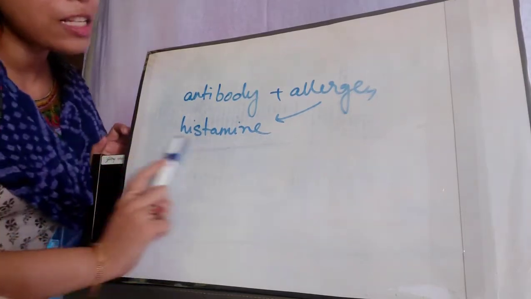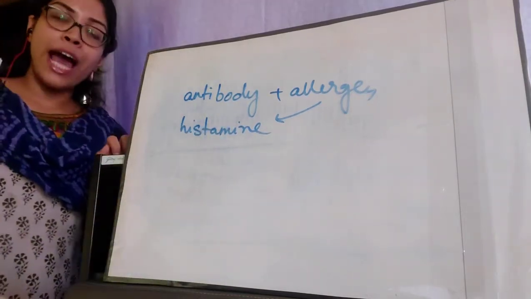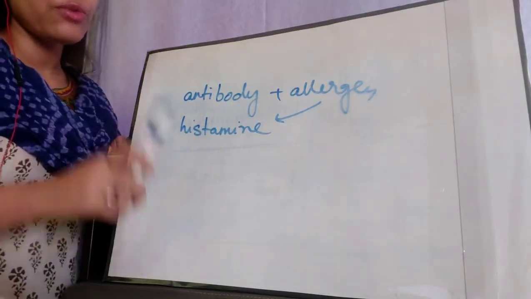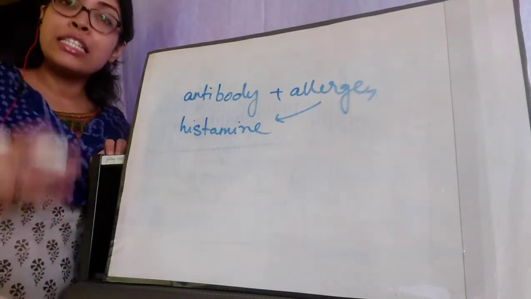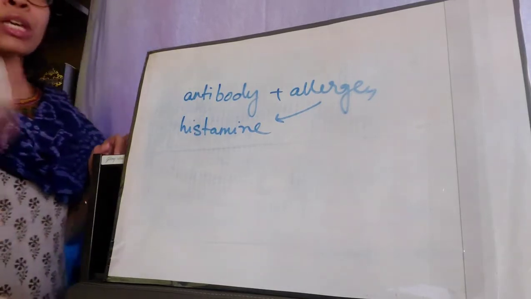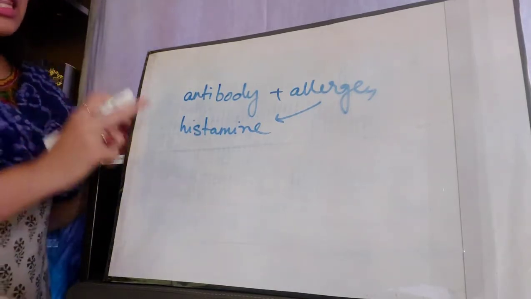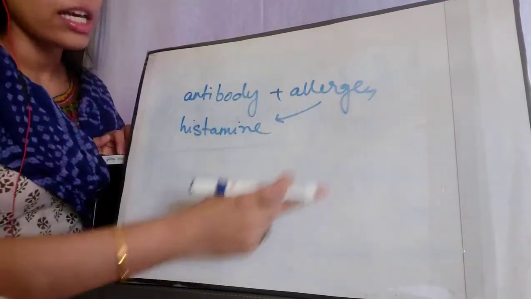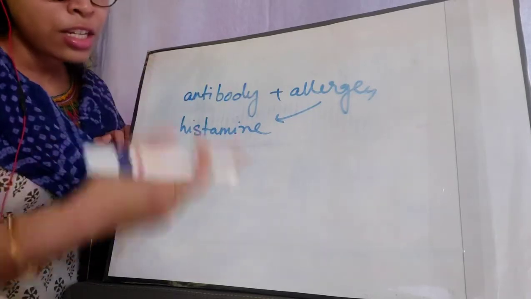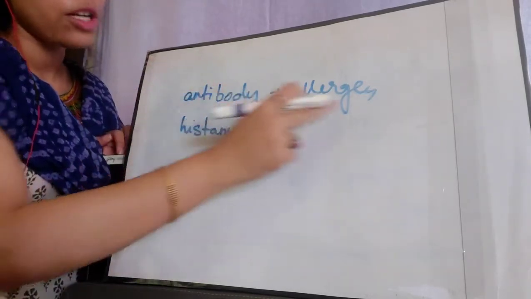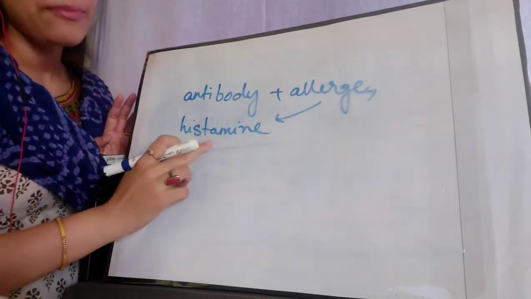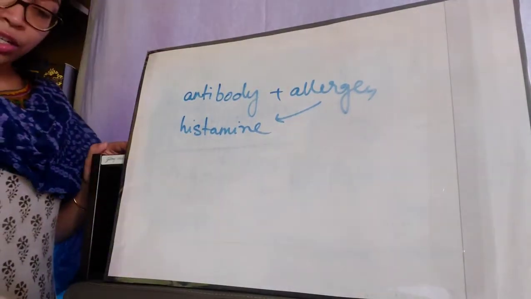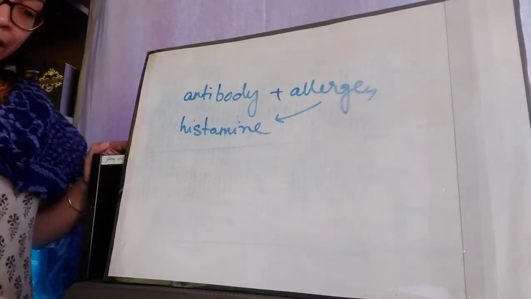So this histamine is basically the main culprit for allergic reactions in our body. This histamine is responsible for producing allergic reactions, be it sneezing, coughing, swelling, wheezing, rashes and anything. This histamine is causing that, because when the allergens are entering our body and they stimulate the production of these antibodies, both of them come together and produce this histamine.